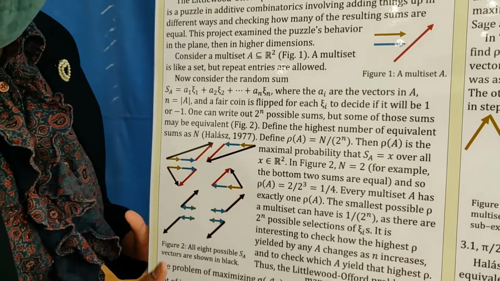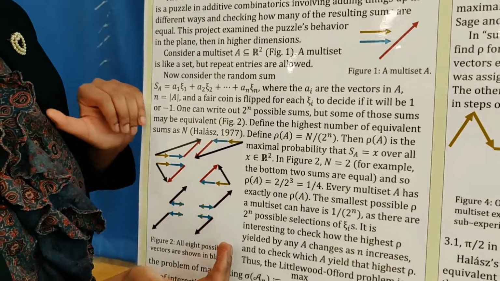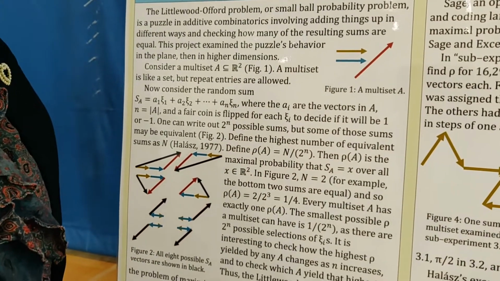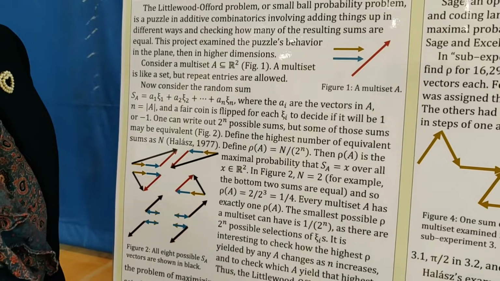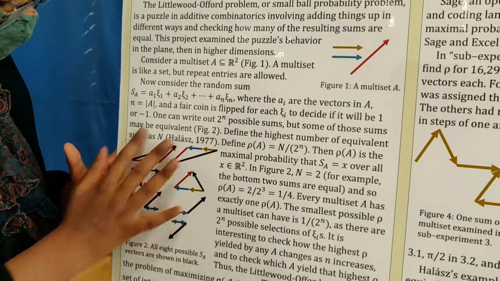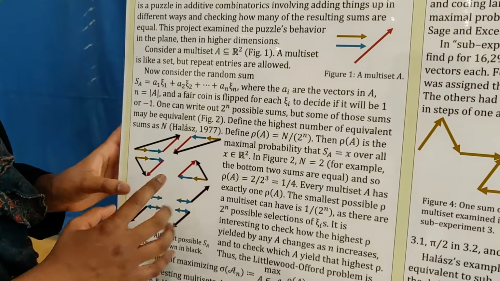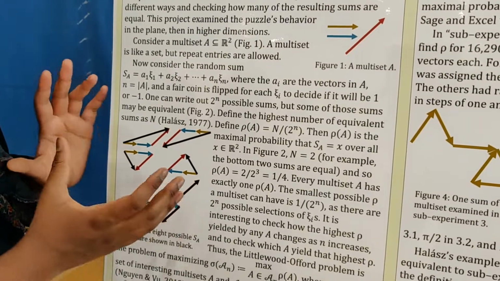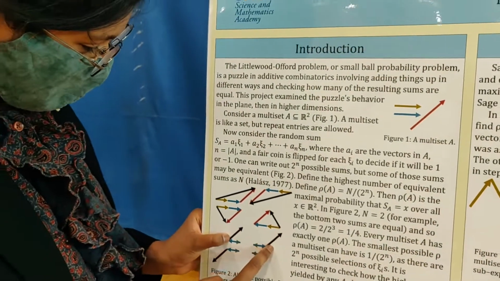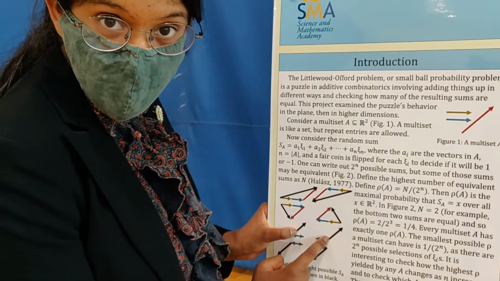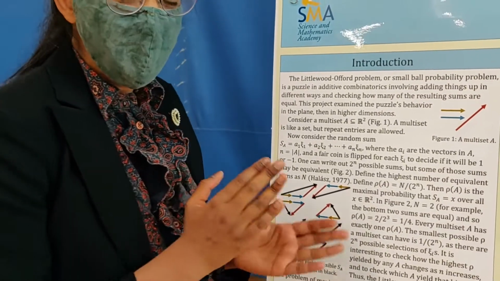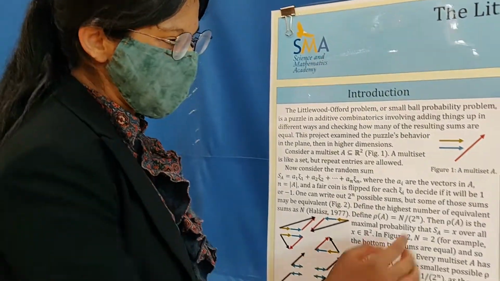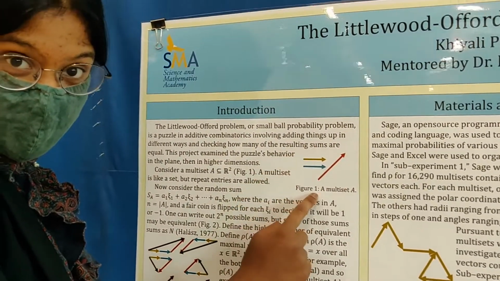This is graphical vector addition. In that way you get 8 sums, because you can do plus or minus for each of the 3 things. 2 to the power of 3 is 8. So you have 8 possible sums, and then what you're interested in is how many of these sums are equal. In this case it happens to be 2. You can find 2 that are equal, but you can't find 3 that are equal. So you do 2 over 8, which is 1/4, and that is called the maximal Littlewood-Offord probability of this set.